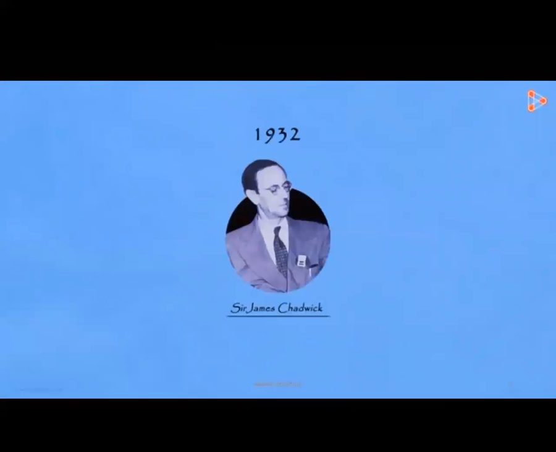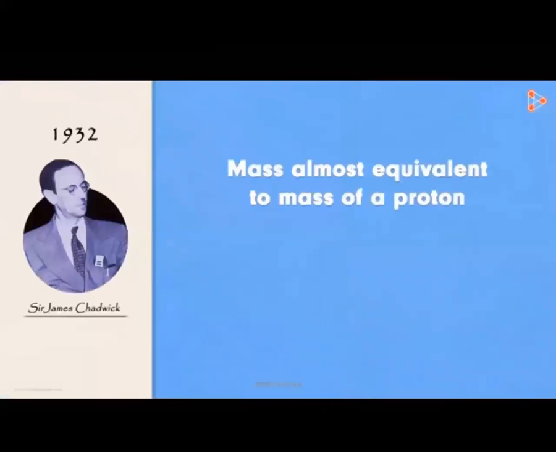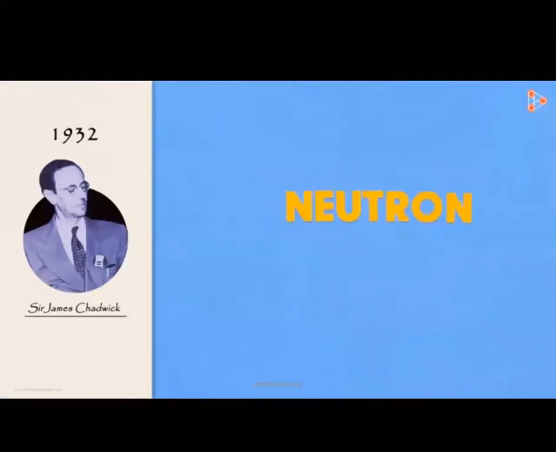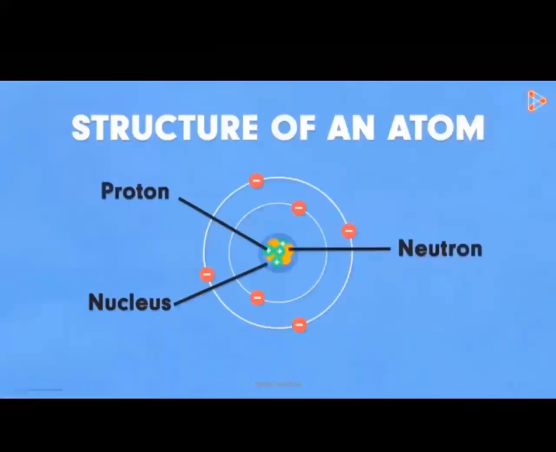Let's find that out. It was around the year 1932 when a famous English physicist, Sir James Chadwick, found the third subatomic particle. He found that the particle had a mass almost equivalent to that of the proton. And what about its charge? Astonishingly, it had no charge. Yes, the particle was neutral. The particle was later named the neutron, denoted by the letter n. Thus, now we have the complete design of an atom. In the center lies the nucleus having positively charged protons and neutral neutrons, while the negatively charged electrons revolve in fixed orbitals around the nucleus.